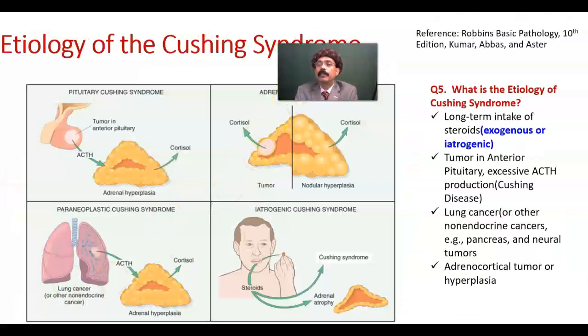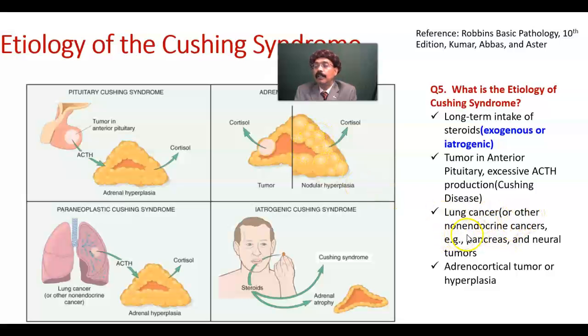Okay, so what is the etiology of Cushing syndrome? Long-term intake of steroid, exogenous or iatrogenic. This is the most important cause. If a person takes the steroid for a long time, then the adrenal cortex will be thinned out a little bit. Tumor of the anterior pituitary, with excessive ACTH production, is Cushing disease. In that condition there will be hypertrophy of the adrenal cortex.